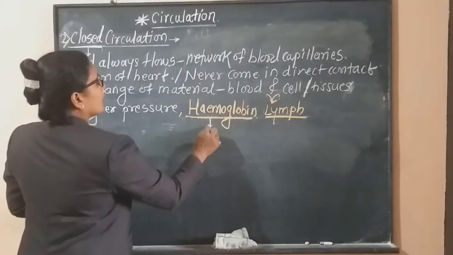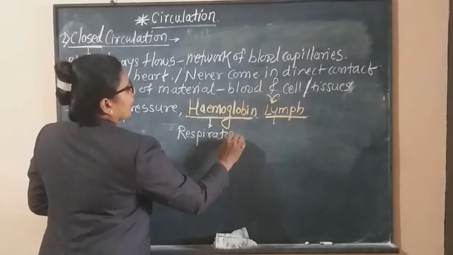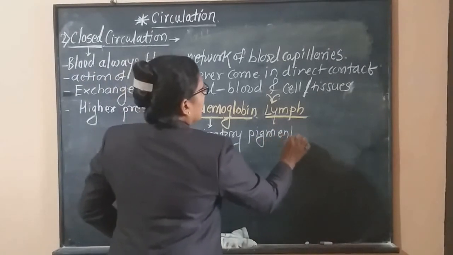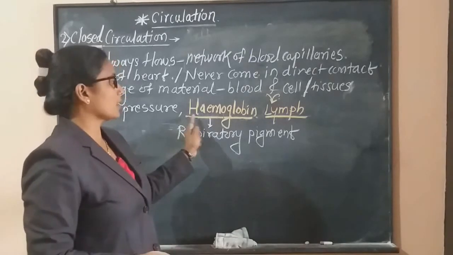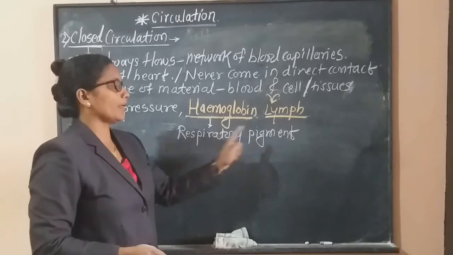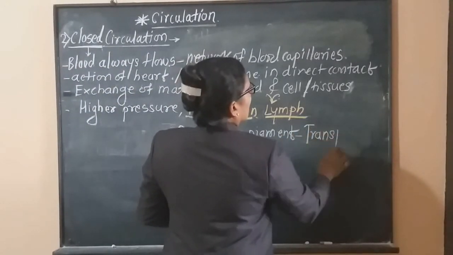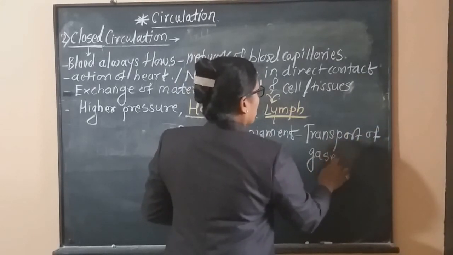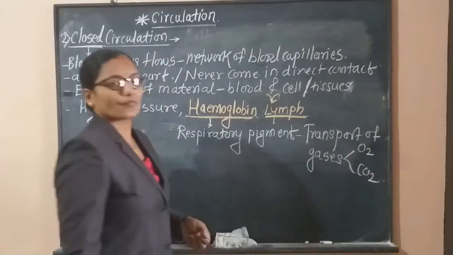What is this hemoglobin? Hemoglobin is a respiratory pigment. In the next lecture, that is composition of blood, we will study details about the hemoglobin. This hemoglobin, the respiratory pigment, is responsible for transport of gases, and these gases are oxygen and CO2.